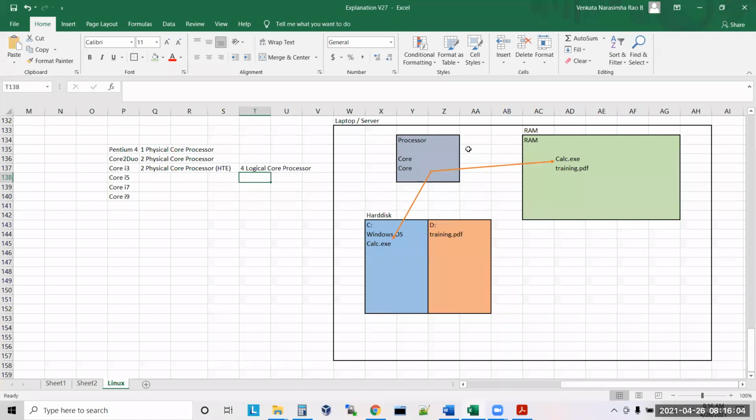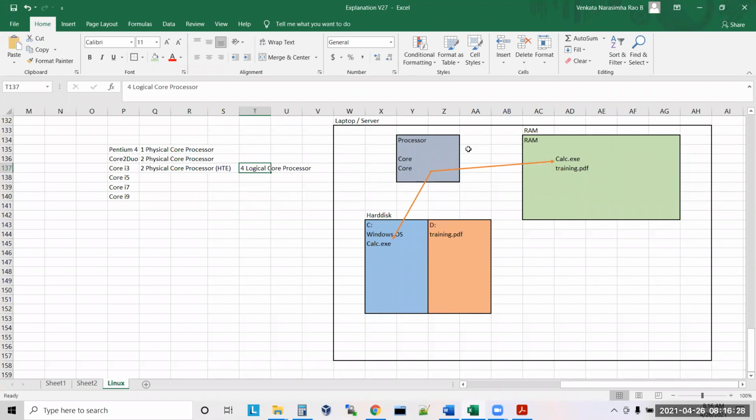Understand, sir? A core i3 means you have 2 physical cores, and the 2 physical cores will act like 4 logical cores. Think that you have 4 cores in your system. If you have a core i3 in your laptop, these 4 will share the work. Understand?